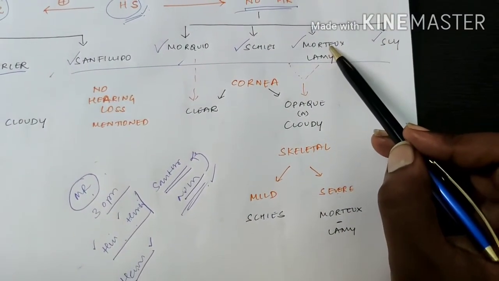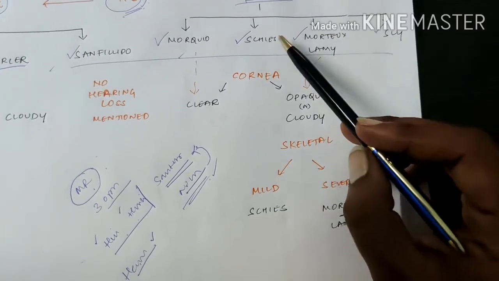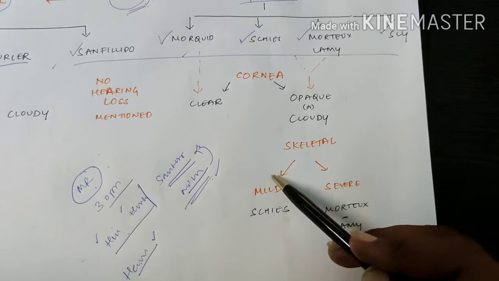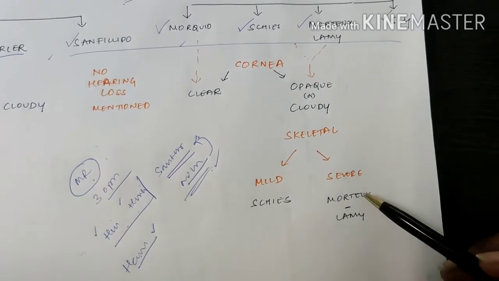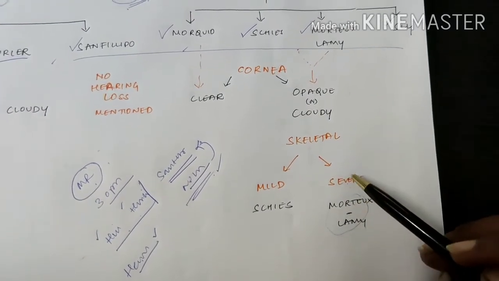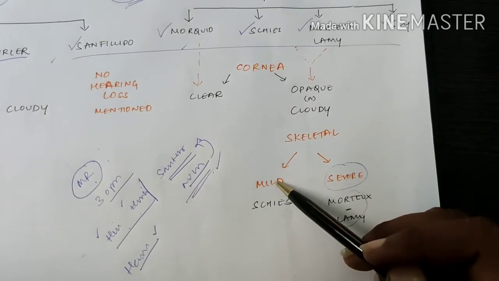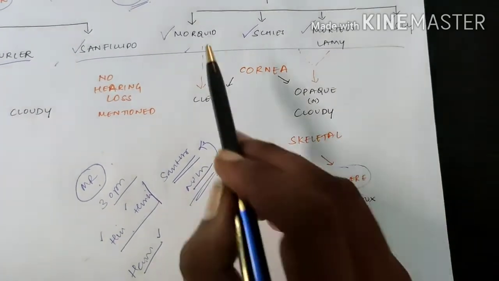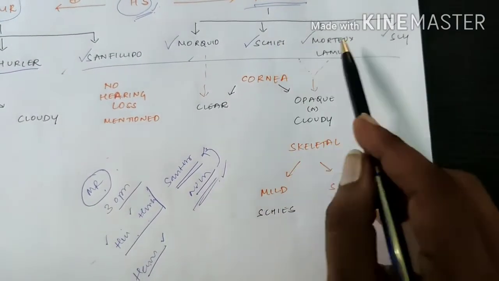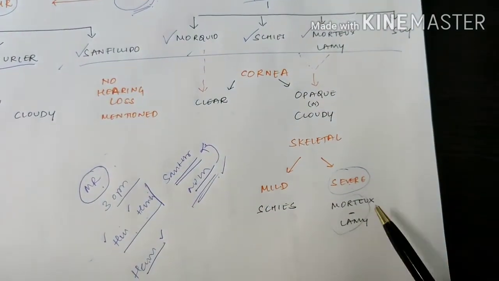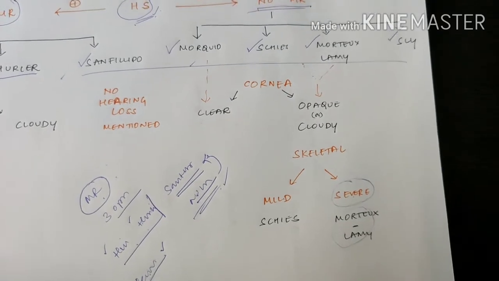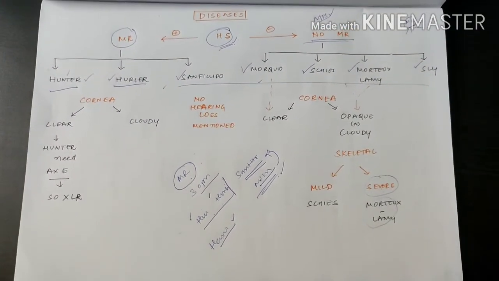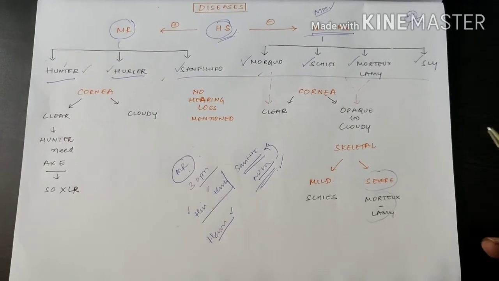How will you differentiate Scheie and Maroteaux-Lamy? In Scheie, the skeletal effects are mild. In Maroteaux-Lamy, the two-word disease, the skeletal effects are severe. One word disease, mild. Two word disease, severe. Remember like this: Morquio, clear; Scheie, Maroteaux-Lamy, skeletal, mild, severe. That's how you differentiate the clinical question regarding the mucopolysaccharidoses, which disease is what.